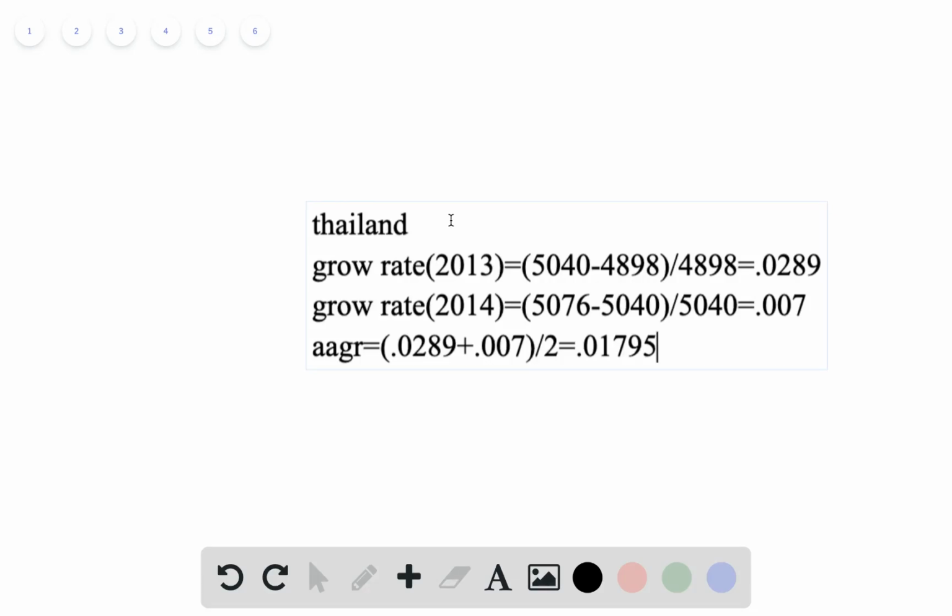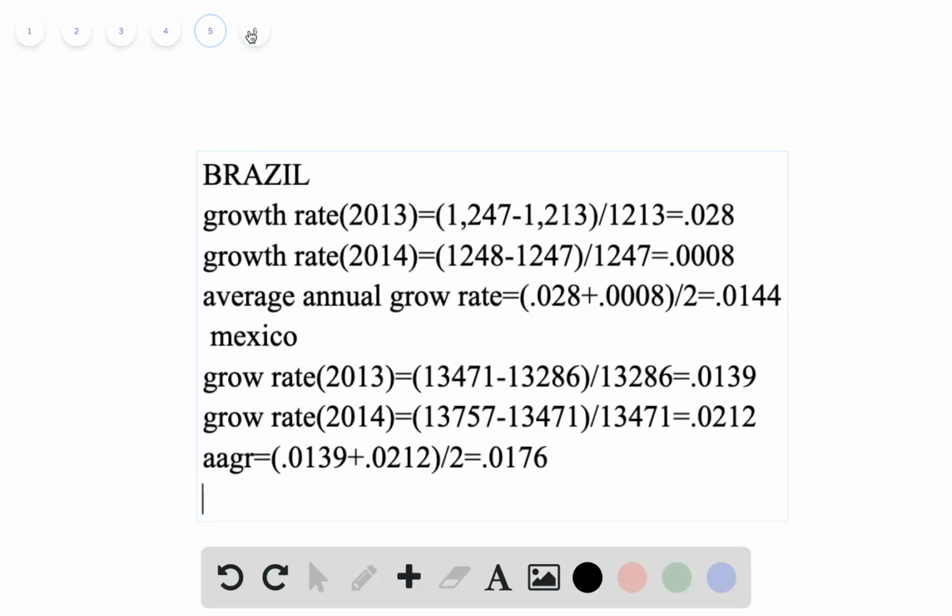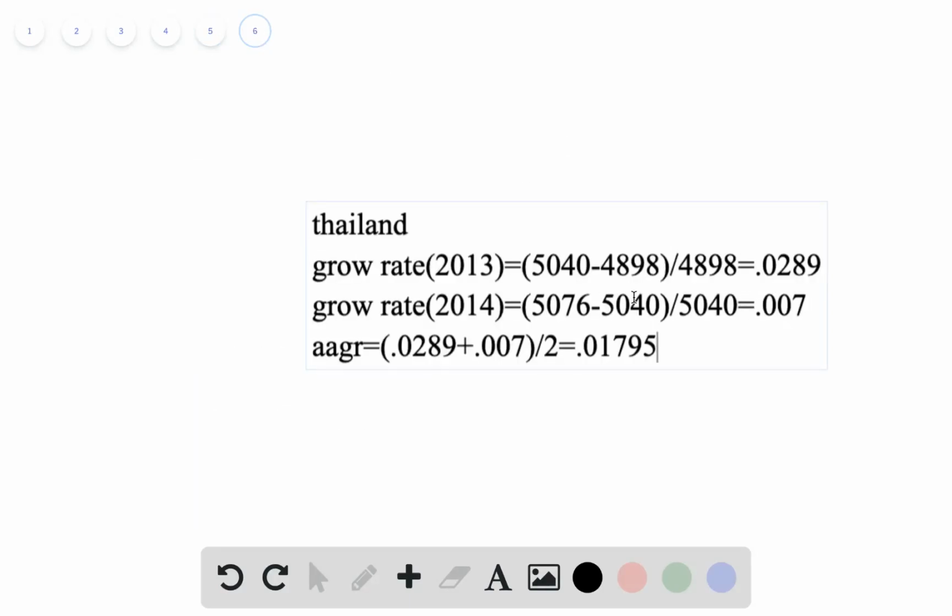So that is the average annual growth rate of Thailand. If you compare these three numbers, you can see that Thailand has the highest average annual growth rate among the three countries, right? Okay, so this is part B.